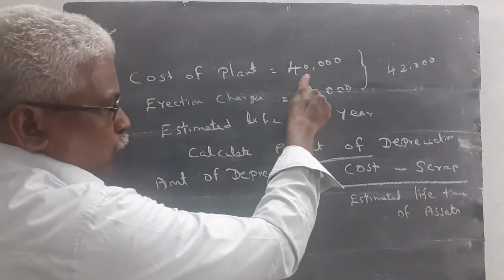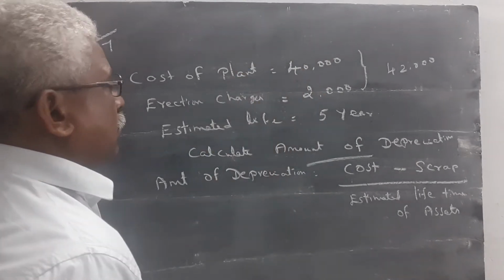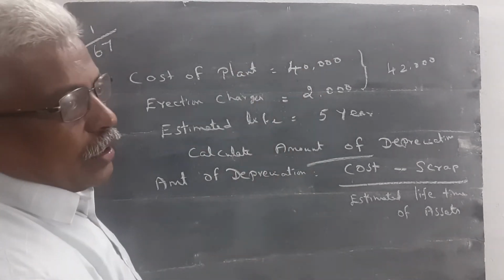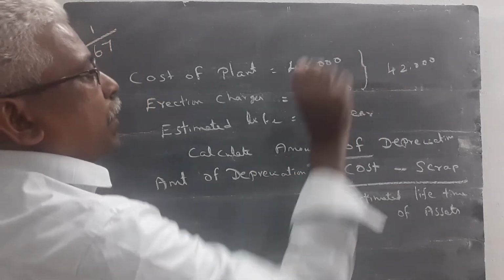Cost is 42,000 in this question. The erection charges is also included. The scrap value is not given. The scrap value is considered 0. So we just apply the formula.